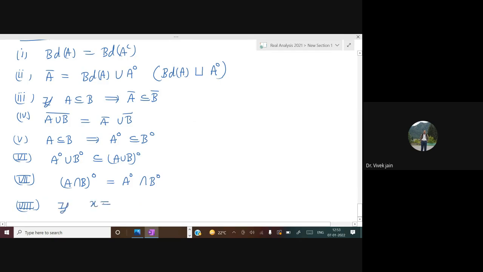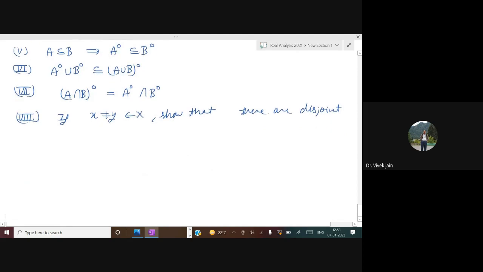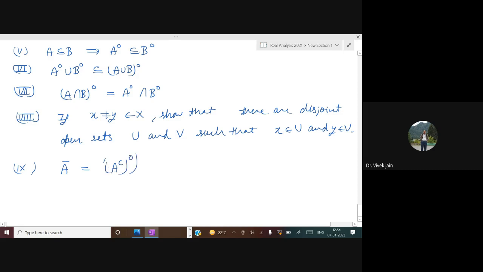If x is not equal to y in X, show that there are disjoint open sets U and V such that x is contained in U and y is contained in V. Ninth one, show that A closure is equal to A complement interior complement.